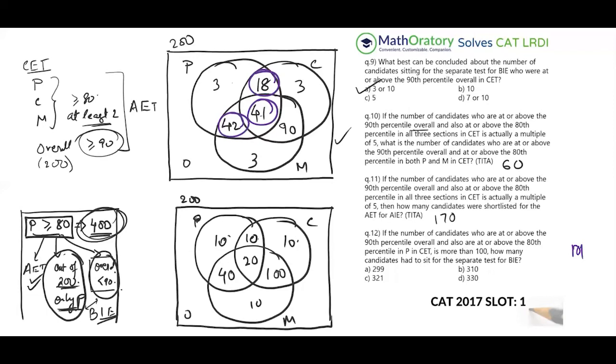So these 101 candidates are basically the ones who do not have to sit for the separate test. They will get a direct qualification. Something was there, right? I don't remember exactly, but this is what the premise said. So we should not be considering these 101 out of the 400. So just take that off, and we have 299. So the answer for this question is option A again. So that is this particular set. So now let me just conclude here.